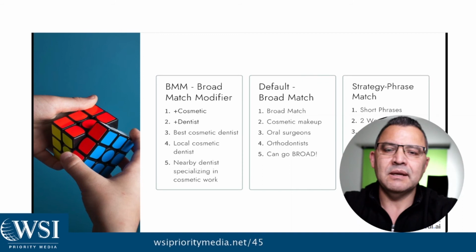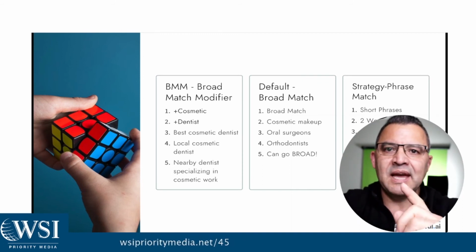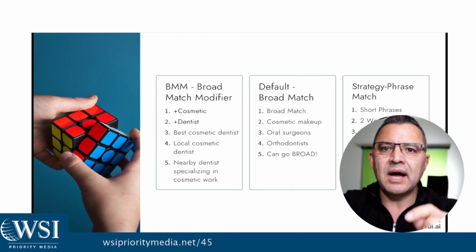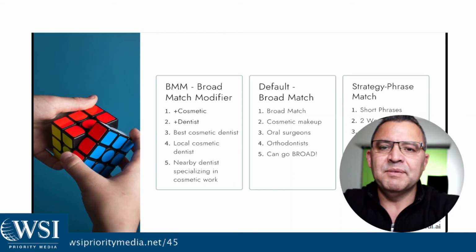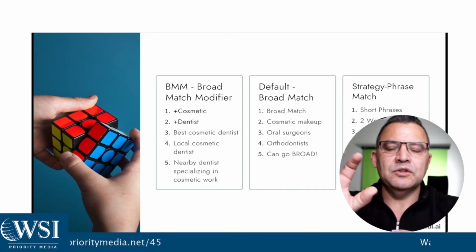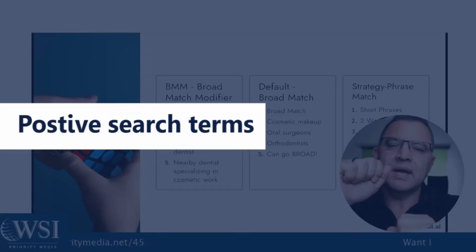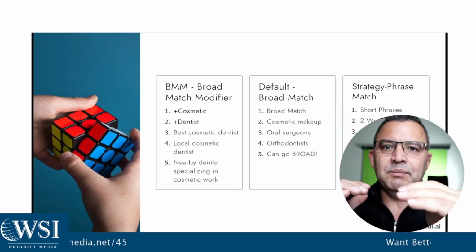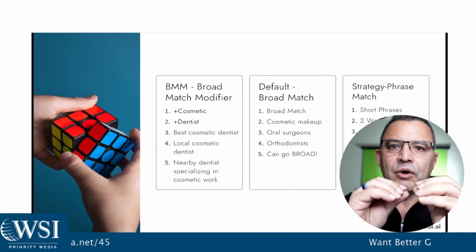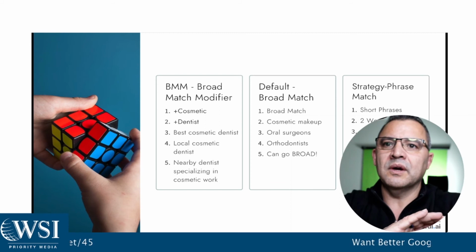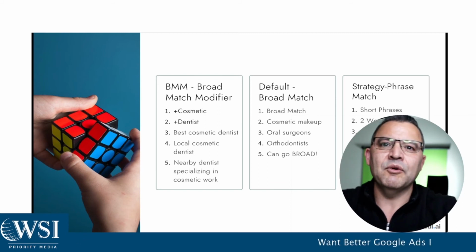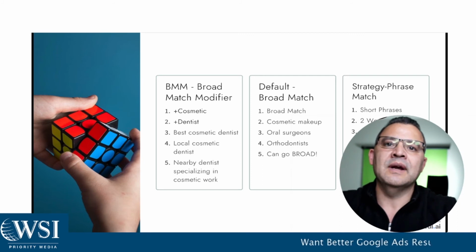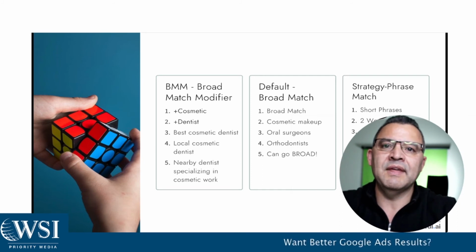What it's going to mean is that if you're an advertiser, you're going to have to be spending more time than you have been used to in the past. And those agencies and those people that are not putting in that extra work right now to do the deeper levels of keyword search, if you're not going to your positive search terms report and pulling out all the different ways that people have searched before and putting those into phrase match, you are going to see your campaigns probably wind up not performing as well as they could or really as they should.